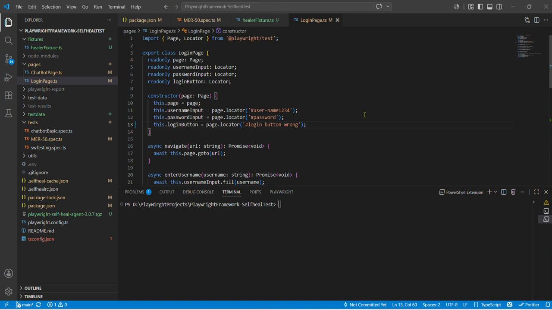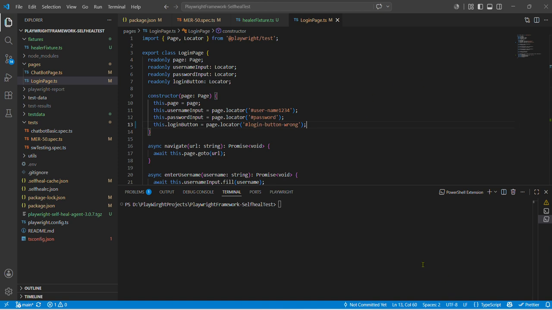So instead of that, if I use this self-healing agent, it will automatically fix the locators and it will not break your test. It will just continue your steps, and at the end it is going to report to you that these are the failed locators and this is how they have been healed. Okay, so now let me introduce that agent.